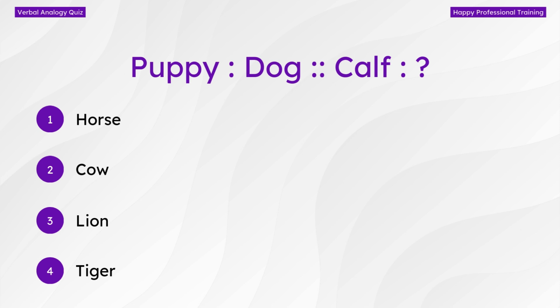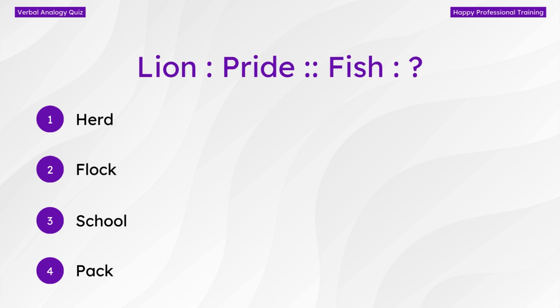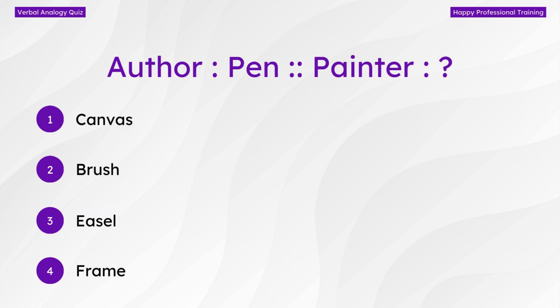Here we go. Puppy is to dog as cough is to... Just like a puppy grows into a dog, a cough grows into a cold. Lion, pride, fish. A group of lions is called a pride and a group of fish is called a school. Author, pen, painter. An author uses a pen and a painter uses a brush.